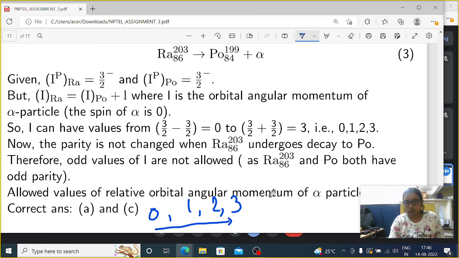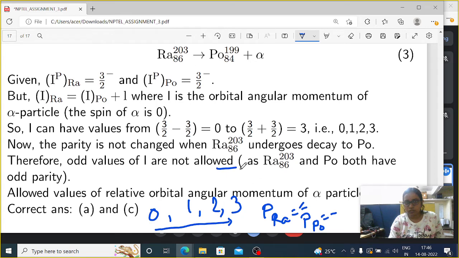But there is a constraint also. The constraint is that the parity of radium is minus, and the parity of polonium is also minus. So the parent nucleus has the same parity as the daughter nucleus. That means all odd values of L are not allowed here. If odd values were allowed, what would happen?